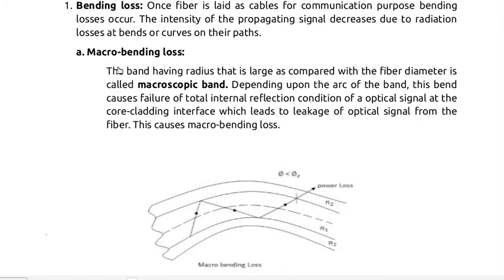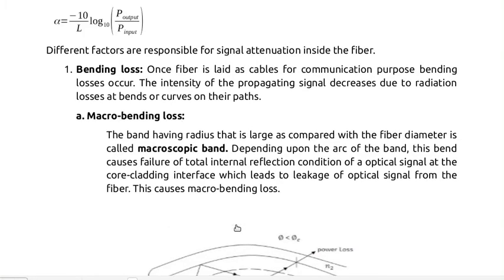If the radius of the bend is large as compared to the fiber diameter, it is called a macroscopic bend. If the total internal reflection condition at the core cladding interface fails due to the bend, then there is leakage of the optical signal. This loss is called macro bending loss.